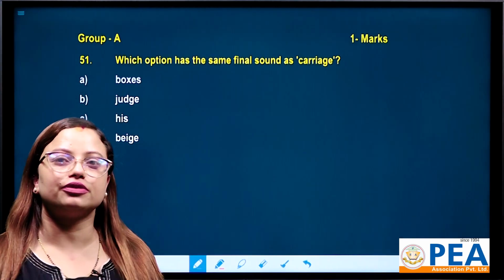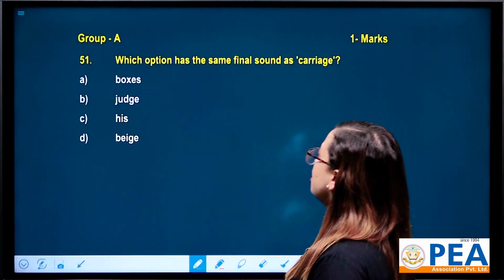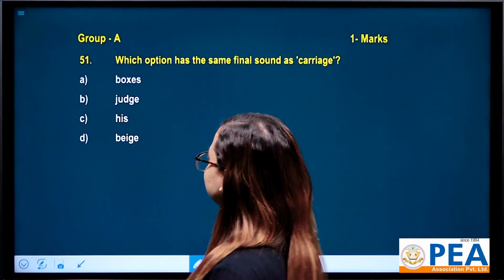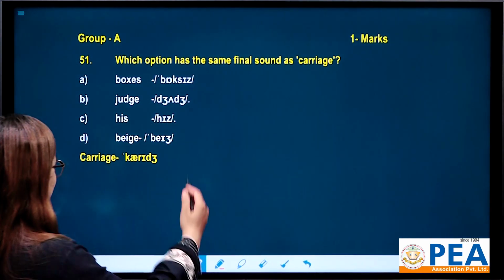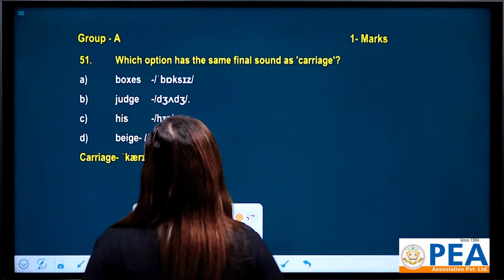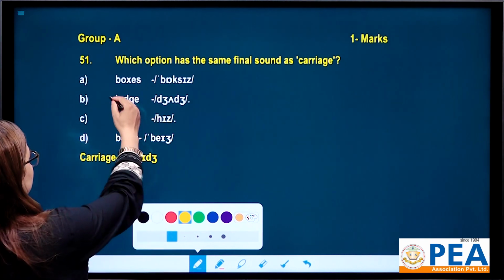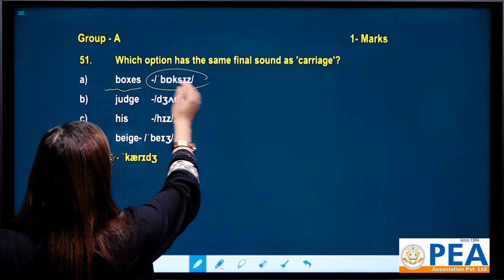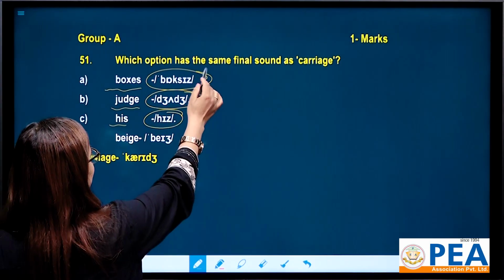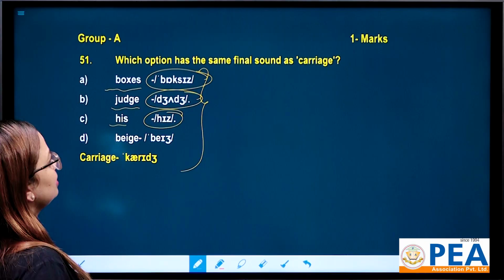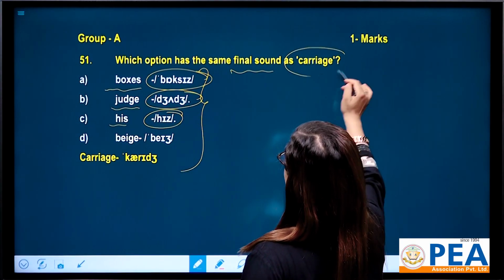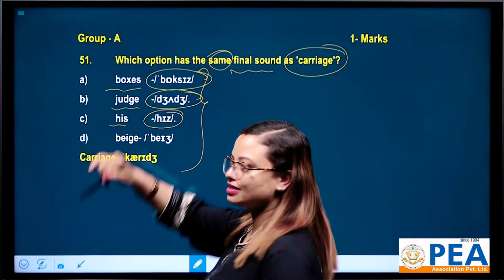Now, let's go for question number 51. Which option has the same final sound as "carries"? Now, let's interpret all these sounds. See, your first option is boxes and this is the sound of it. This is the sound of "his". You can read all the sounds here, but the question is asking about the final sound, the same final sound as "carries".